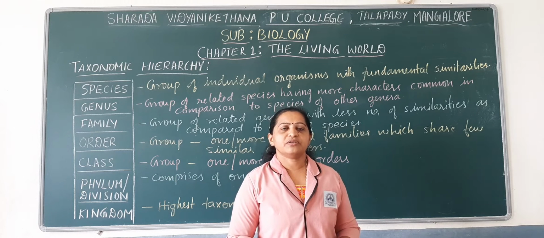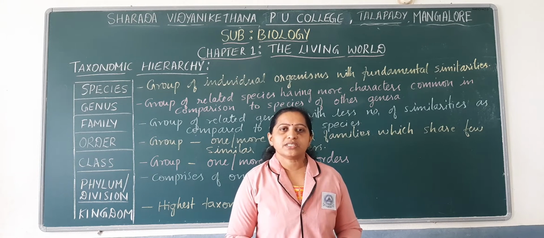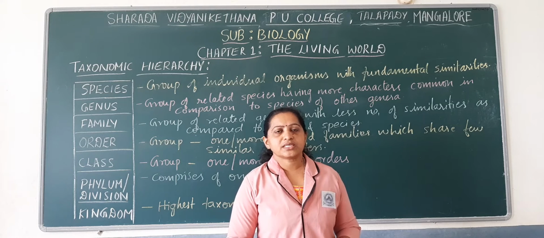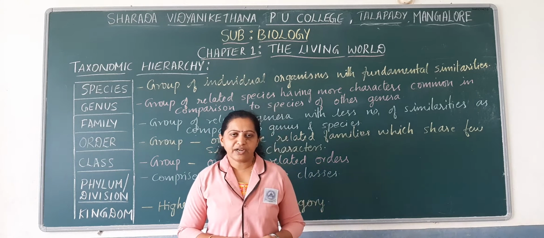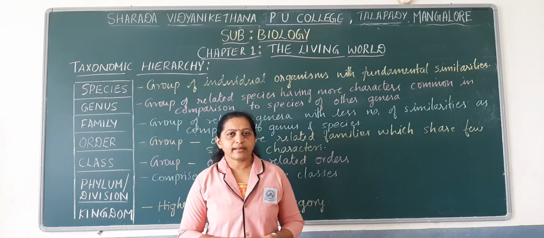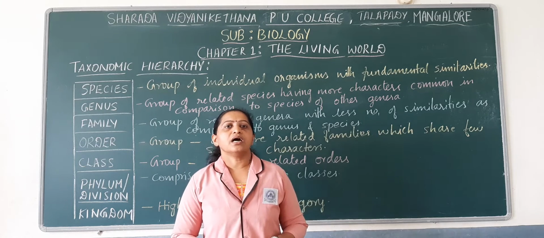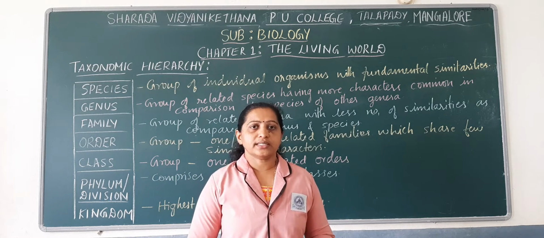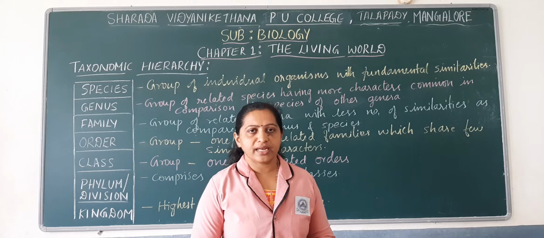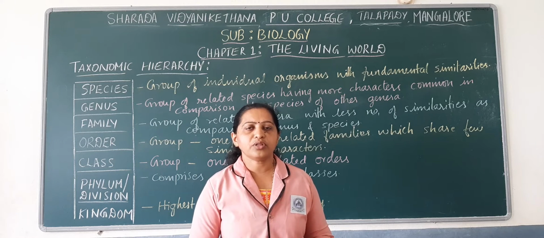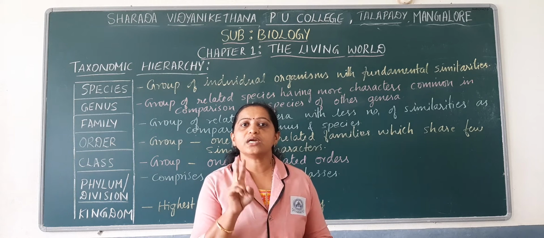In the previous session we discussed diversity in the living world. We discussed what identification and nomenclature are, and binomial nomenclature, that is assigning a scientific name or giving a standard name to living organisms using two words.